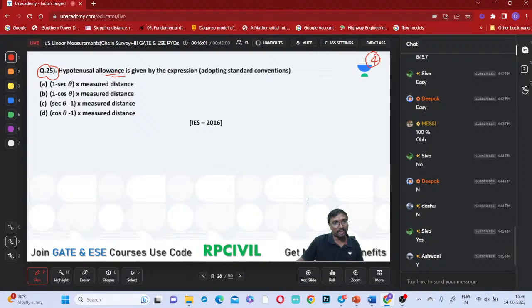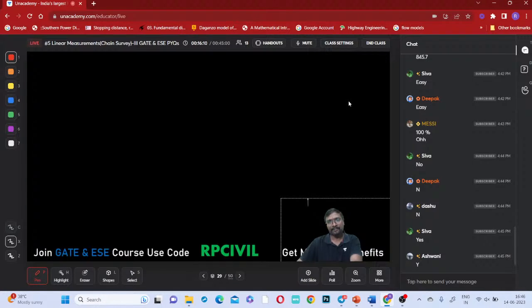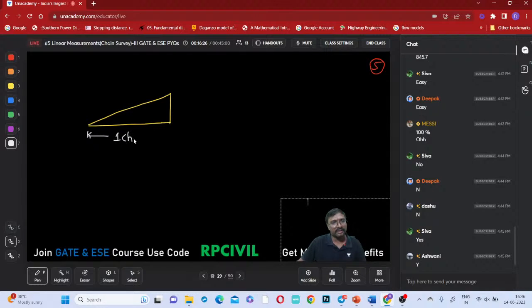Hypotenuse allowance is given by the expression. Do you remember how this hypotenuse allowance comes into the picture? This is the straight line. To ensure what horizontal distance? To ensure the horizontal distance of this one chain.